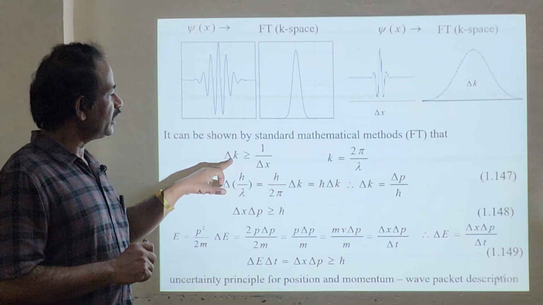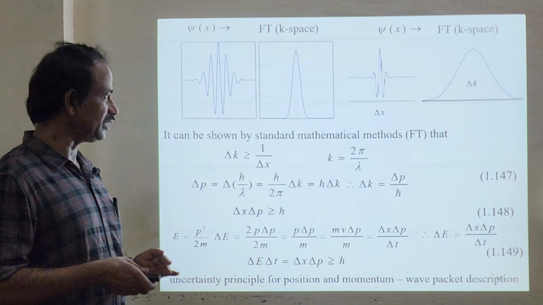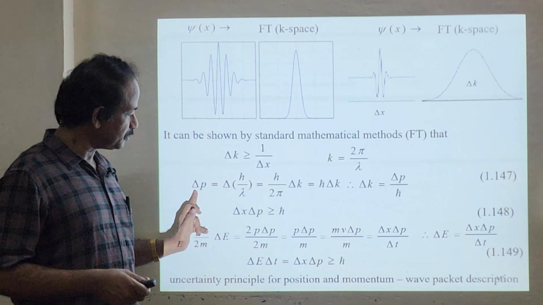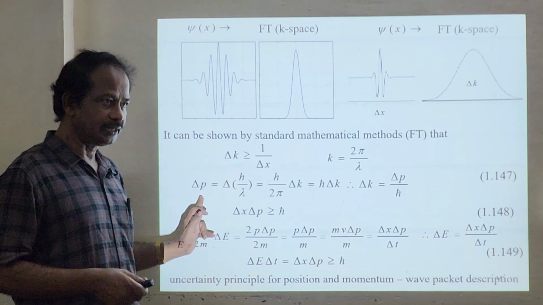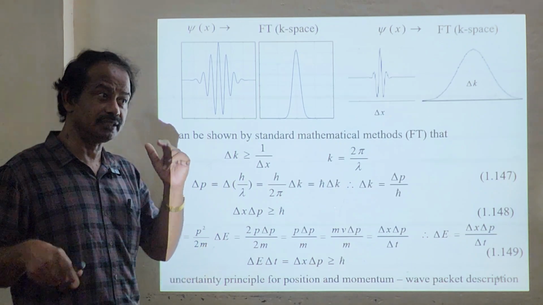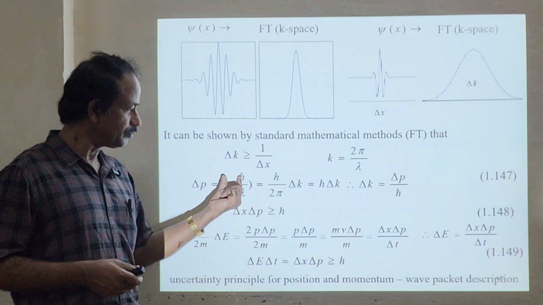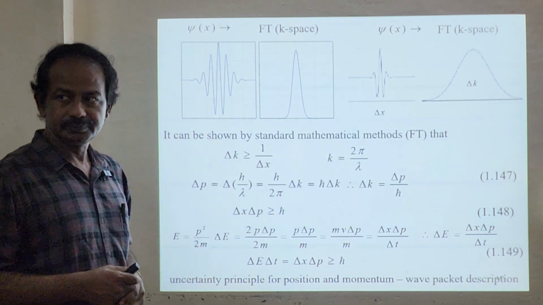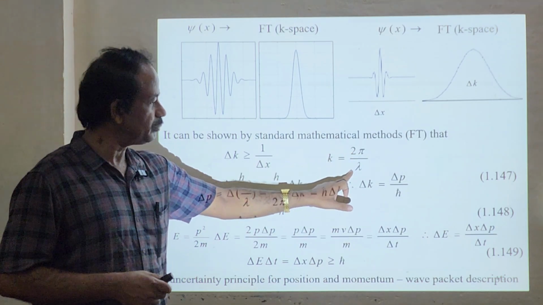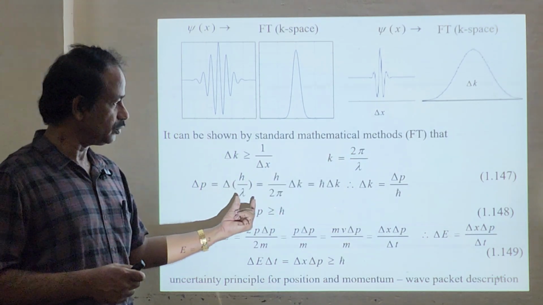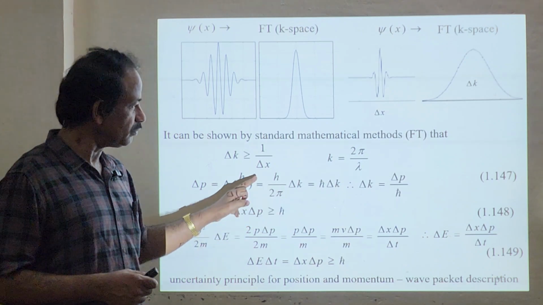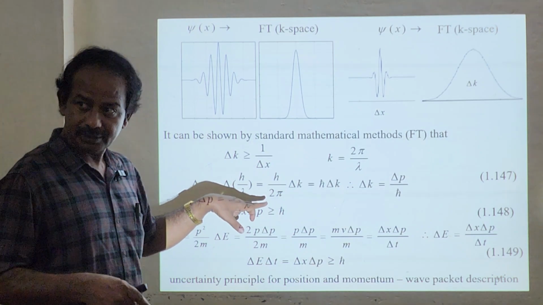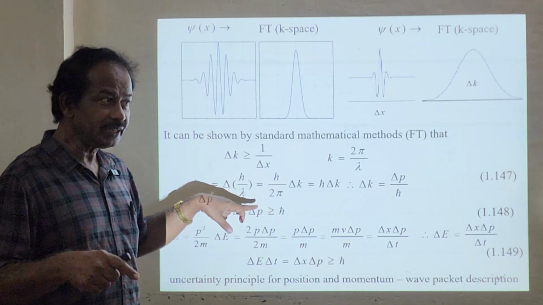Okay. So now del k is greater than or equal to 1 by del x. We know this from standard mathematical methods. Now just look at this expression, del p equals del h by lambda. Lambda equals h by p, we know already, de Broglie's hypothesis. So del p equals del h by lambda, and we know that k equals 2 pi by lambda. So your del k will be 2 pi by del lambda, correct? So you can substitute in this expression. Instead of lambda you substitute 2 pi by k. So del lambda will be 2 pi by del k.